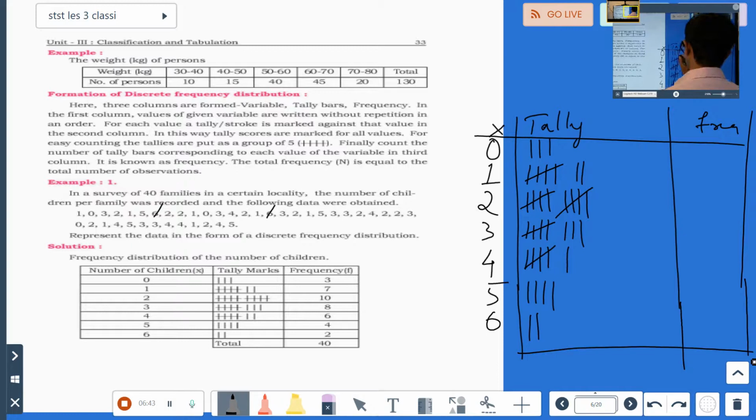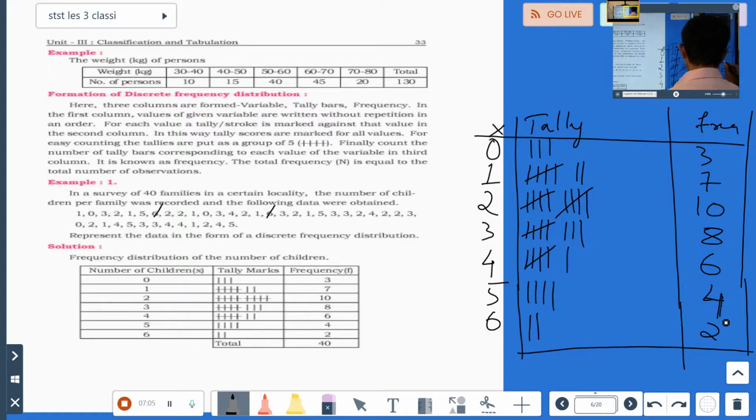Now we have to count this, to count and write here. How much here? 3. So 3. How much here? 1. 5 and 2, 7. Then 2 you have 10 times. 3 you have 8 times. 4 you have 6 times. 5 you have 4 times. 6 you have 2 times.